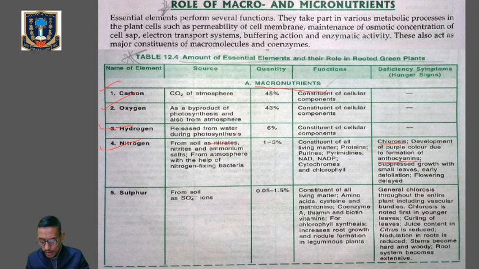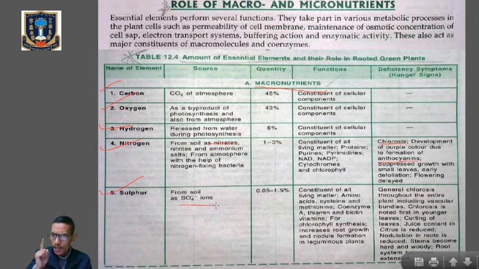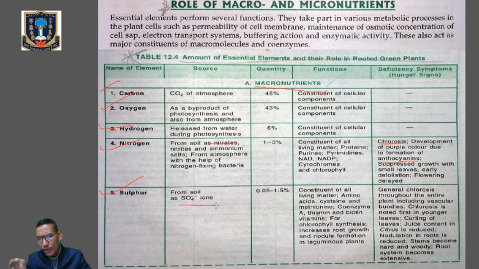Now next, we'll talk about sulfur. First, the sources. Sulfur is mainly obtained from the soil in the form of divalent sulfate ions. The quantity is nearly about 0.05 to 1.5%.